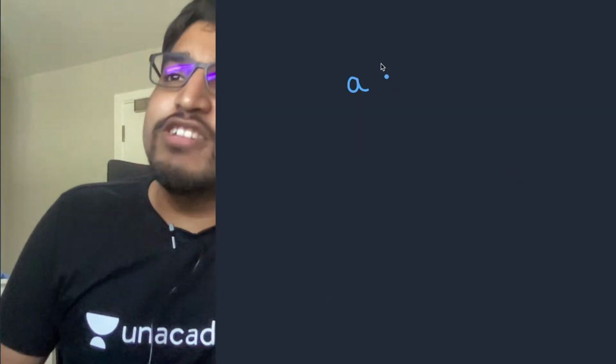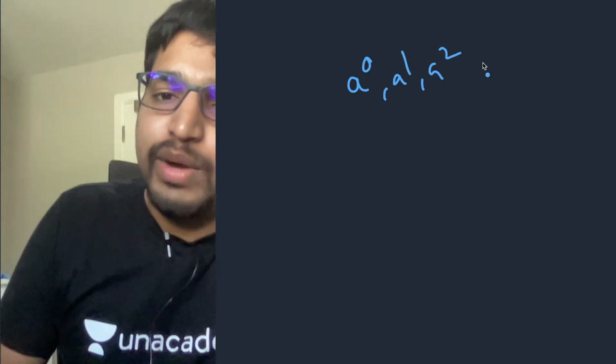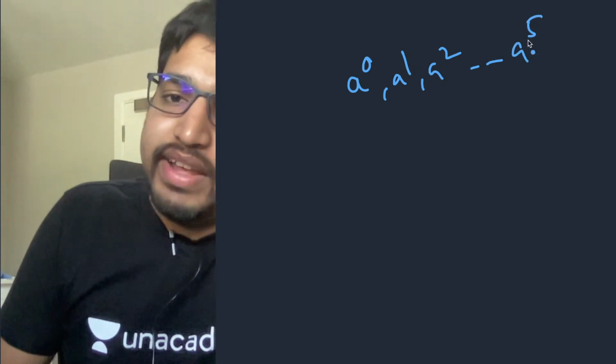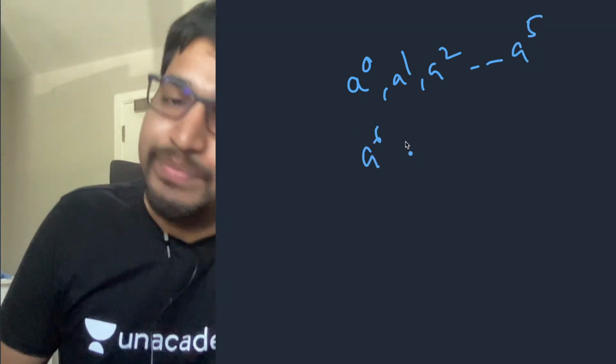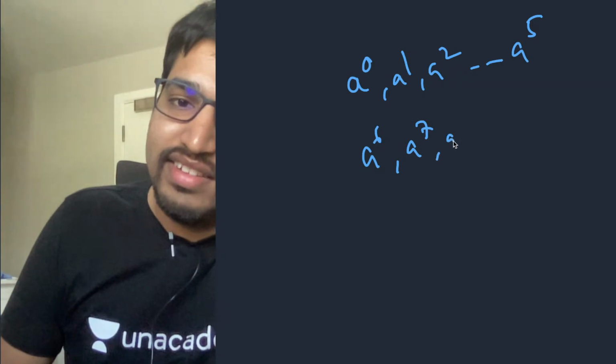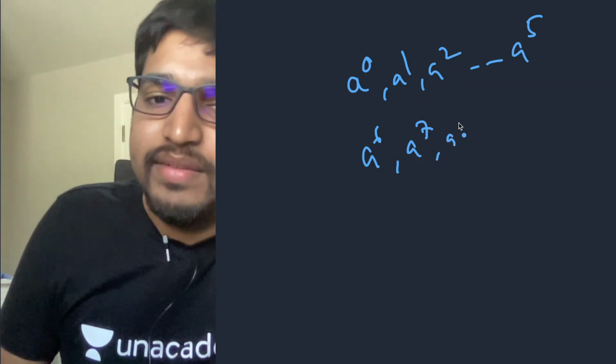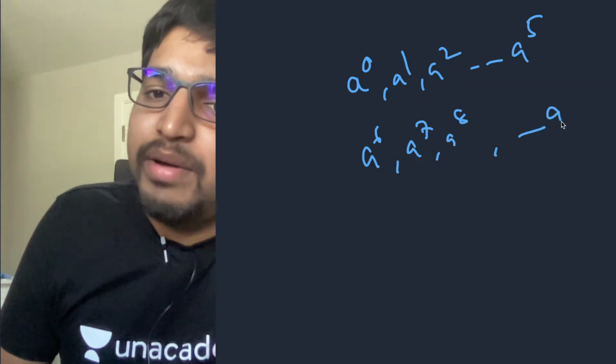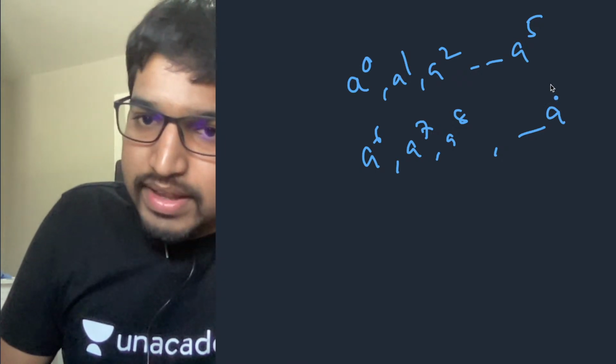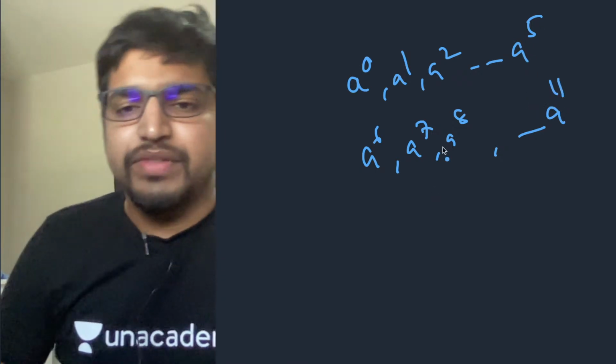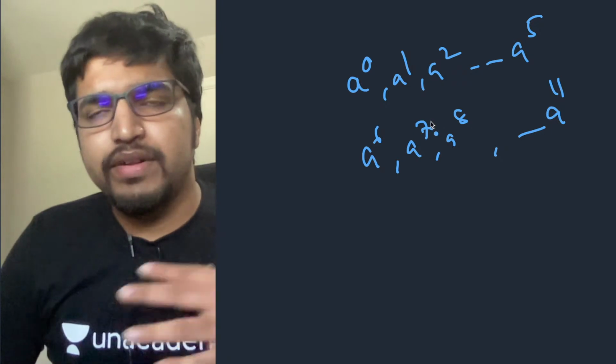Powers of a modulo p are repeating after every 6 terms. a^0, a^1, a^2, as we discussed in the last class, up to a^5. Then again a^6 is the same as a^0. It's repeating again. a^7 is the same as a^1, a^8 is the same as a^2, and so on. a^11 is the same as a^5. So what did we discuss here in the last class?